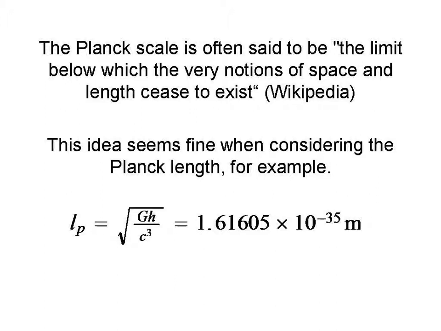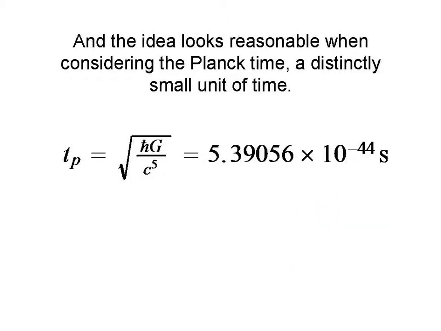And the idea seems fine when considering the Planck length, for example. It's 1.6 times 10 to the minus 35 meters. And the idea looks reasonable when considering the Planck time, a distinctly small unit of time, about 5.4 times 10 to the minus 44 seconds.